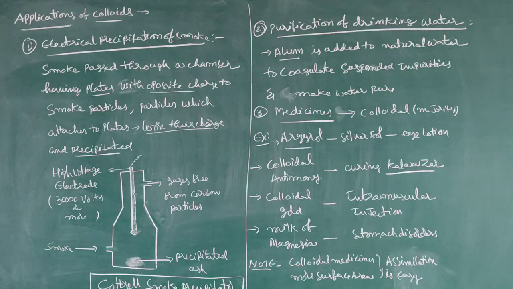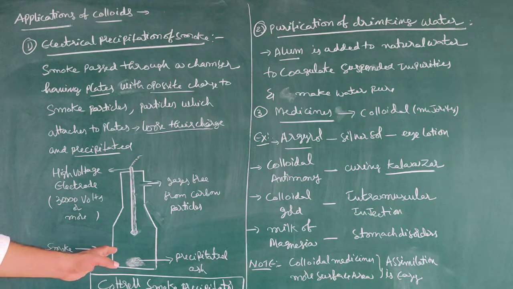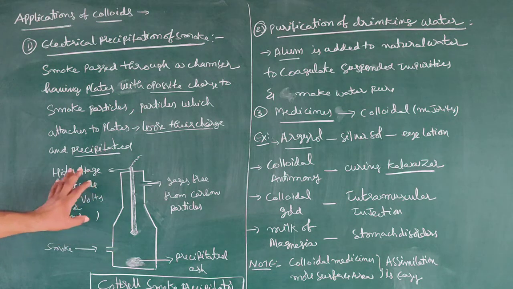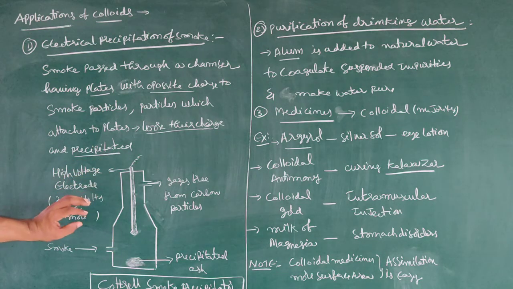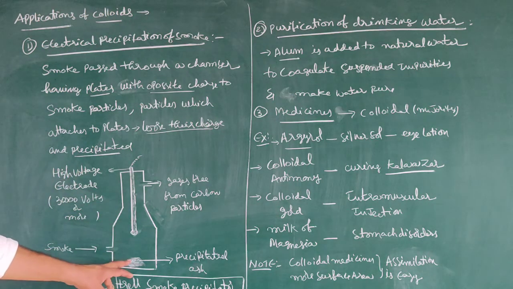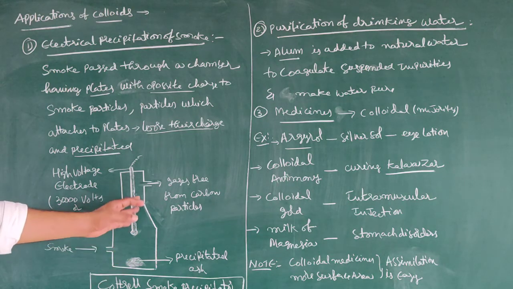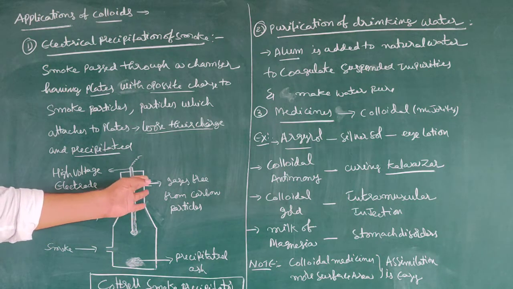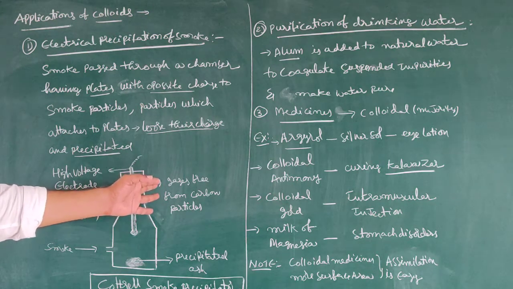Next, applications of colloids, continuation. Electrical precipitation of smoke. This is Cottrell smoke precipitator. From this side, smoke is entering this chamber. Here, a high electric voltage of 30,000 volts or more is maintained. Here, this is the precipitated gas, so the gases without carbon particles will come out from this side.